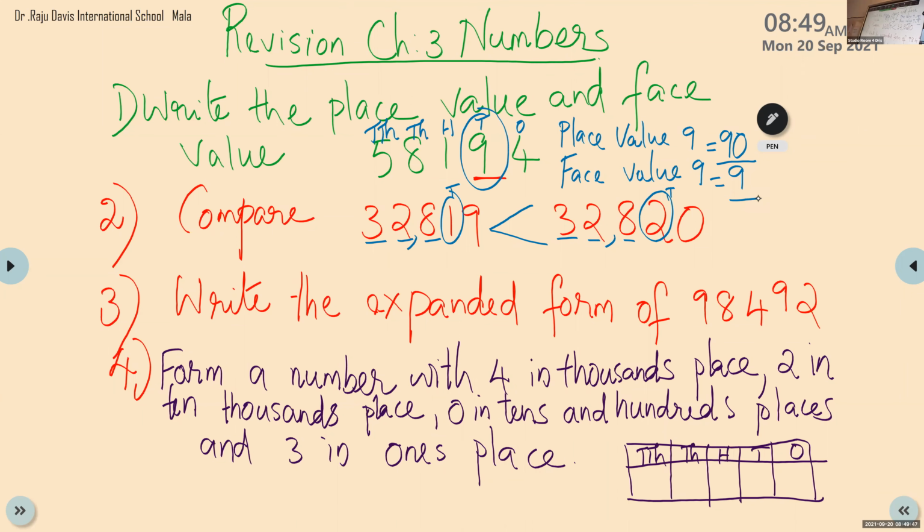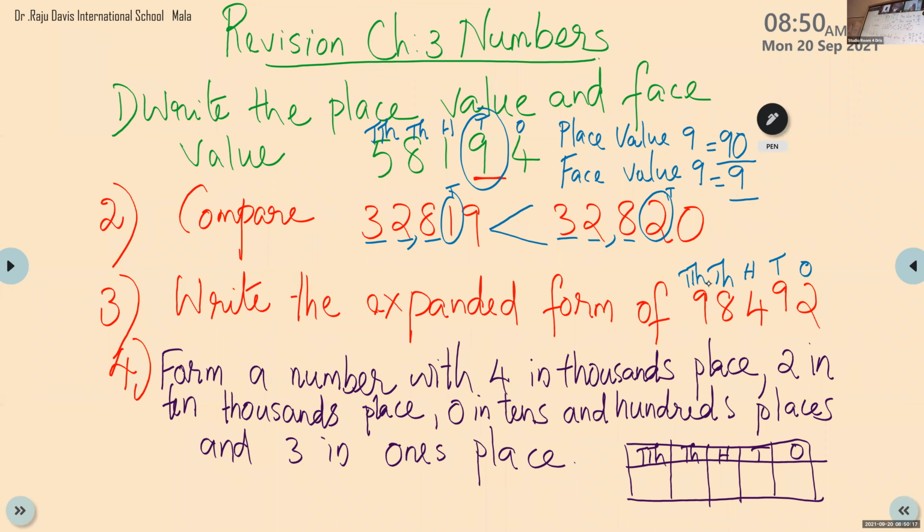Okay, Sringa VS, can you give me the expanded form of the number 98,492? So children, while you are writing the place value also, we can write the place values on top of each digit. Ones, tens, 100, 1,000, 10,000. So you will not make mistakes. So what you have to do? Write in the question itself. You have to write the place values on top of each digit.